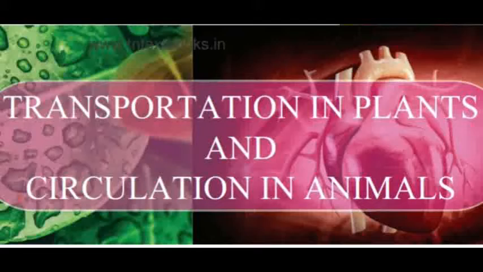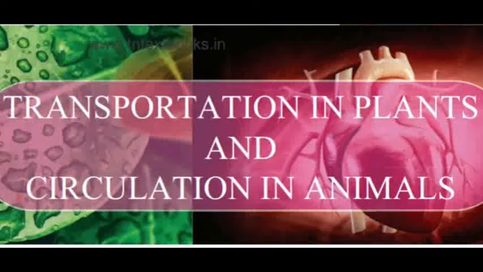Dear students, in the previous video class, we have seen what is transpiration. That means evaporation of water in the form of water vapor through minute openings which are present in the leaf, called stomata. That process is called transpiration. Each stomata is surrounded by two bean-shaped guard cells. Due to the mechanism of guard cells only, the stomata is opening and closing. Daytime the stomata opens, the night time it closes.